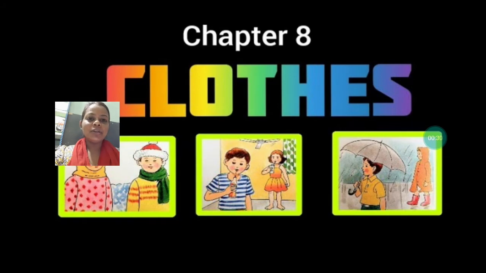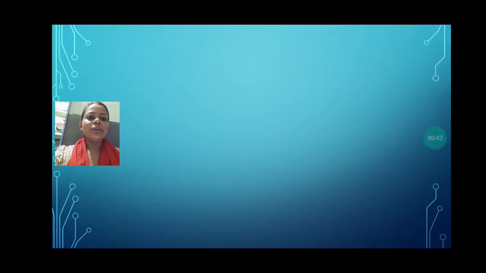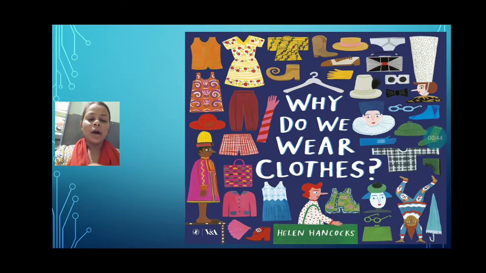Whenever we are going to enjoy our festivals, we used to wear very colorful and bright clothes, right? So that it will enhance the beauty of the festival. Today, we are going to know about the brief introduction of this chapter. Okay, today we are not going to start the explanation of the chapter. We are just going to know what we are going to know in this chapter. That means a brief introduction of this chapter we are going to have today, and after that we will